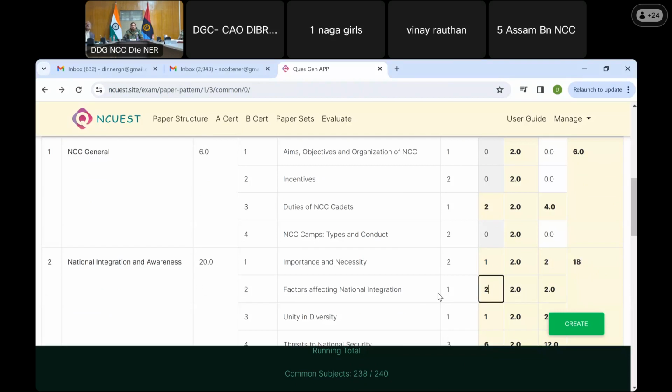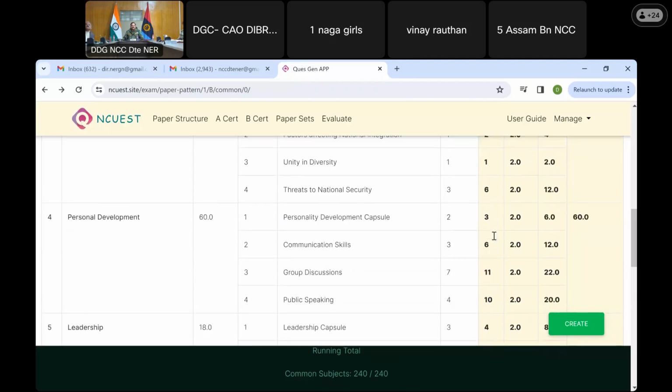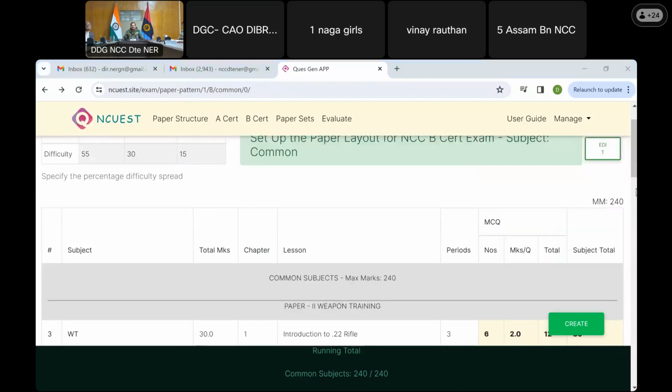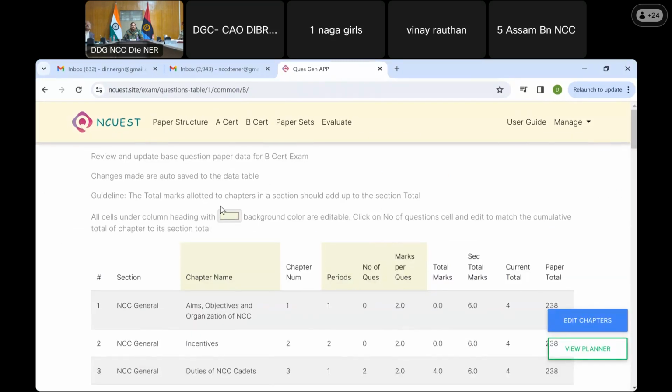Now my questions are equal, this becomes 20 and this becomes 240. So you get real-time feedback as to how much you have done and if there is an error somewhere or not. The same thing you could have done at the page I just showed you, the edit button. Wherever you find it convenient and easy, we could do it here.